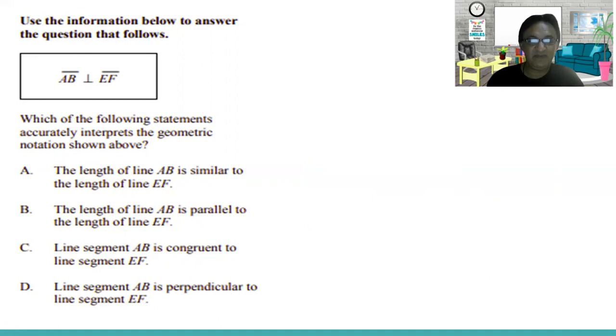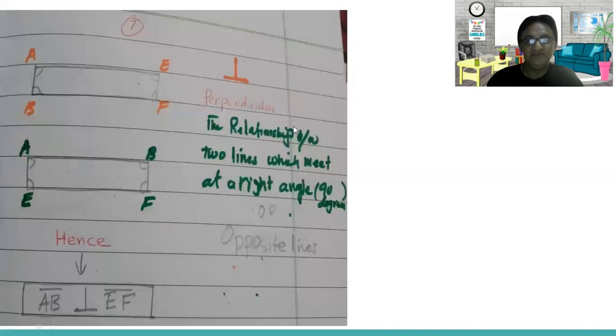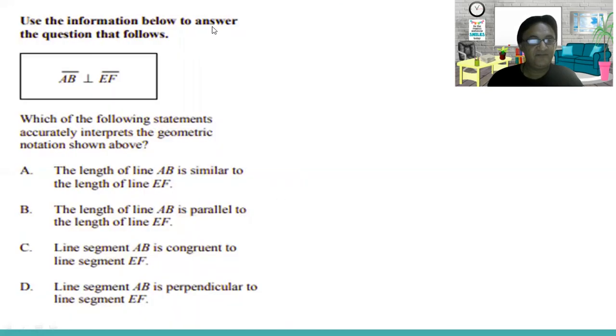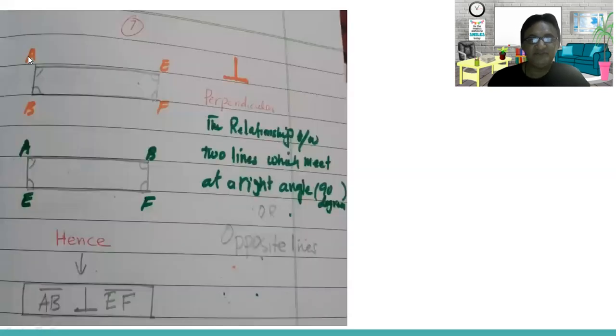Now, another definition of perpendicular is the relationship between two lines which meet at a right angle of 90. This makes 90, 90, 90, 90, right? Suppose the angles or the boxes are like this, AB, because perpendicular also shows the opposite lines.